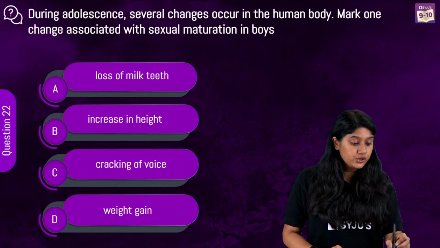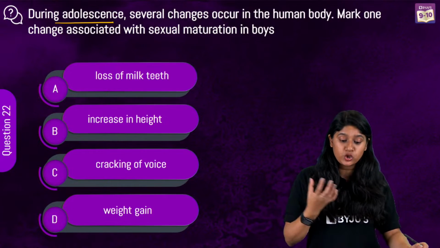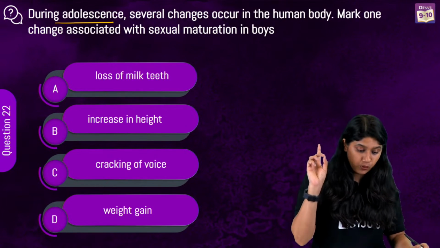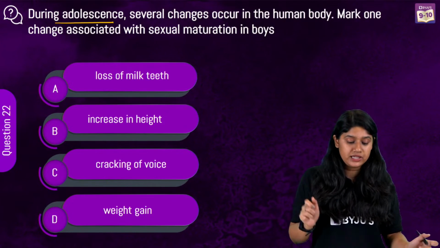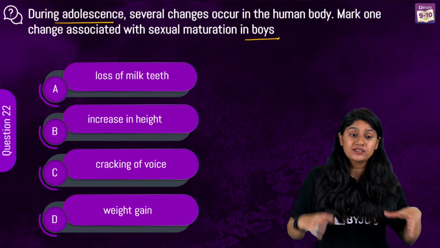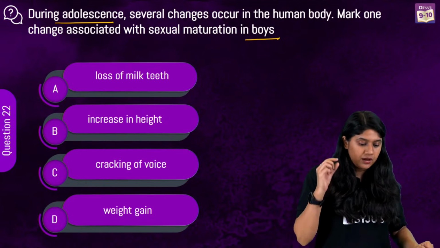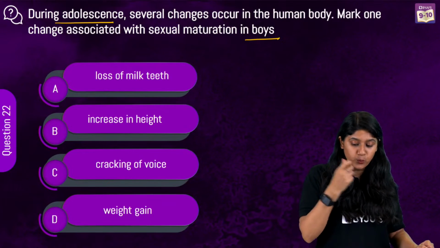Here we have question number 22. During adolescence, several changes happen in the human body. We have to pick one that is associated with sexual maturation in boys. Especially the question is asking for the changes that we will see in boys. Loss of milk teeth, increase in height, cracking of voice or weight gain.